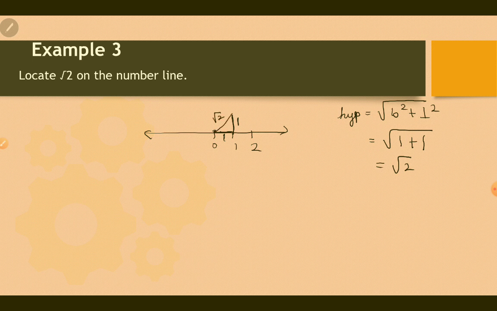Now place the compass at 0 and measure the length of root 2 and construct an arc, which is over here, which is point P. Root 2's value is approximately 1.414.